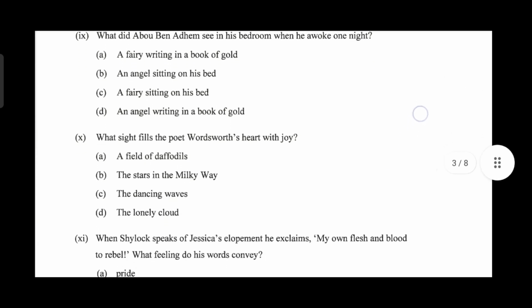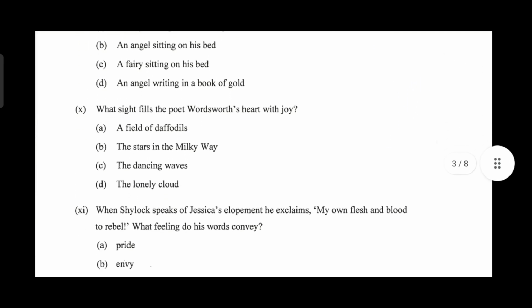Next, question 10. What sight fills the poet Wordsworth's heart with pleasure? A field of daffodils, the stars in the Milky Way, the dancing waves or the lonely cloud? The right answer is option A, a field of daffodils.